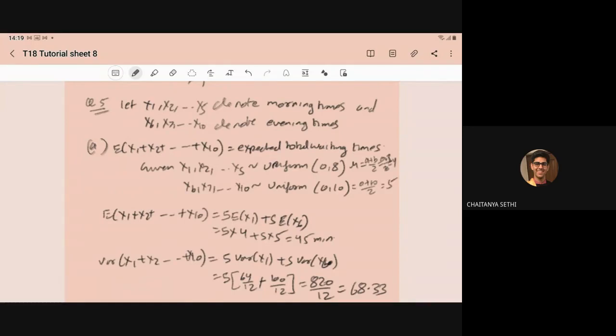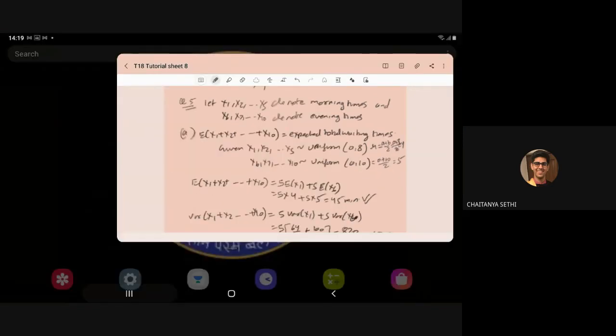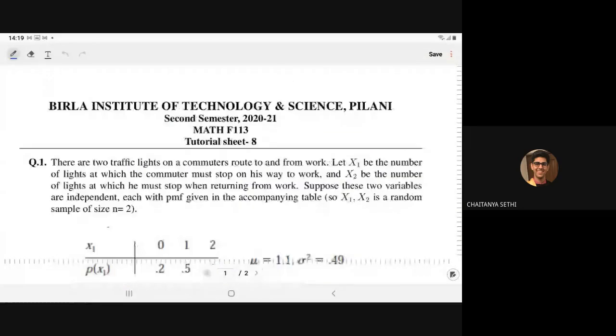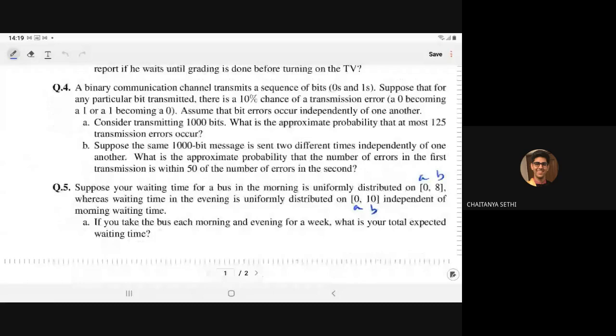So that is 5 into 4 plus 5 into 5, that is a total of 45 minutes. So that is the answer to the first part: if you take a bus each morning and evening of the week, what is your total expected waiting time?